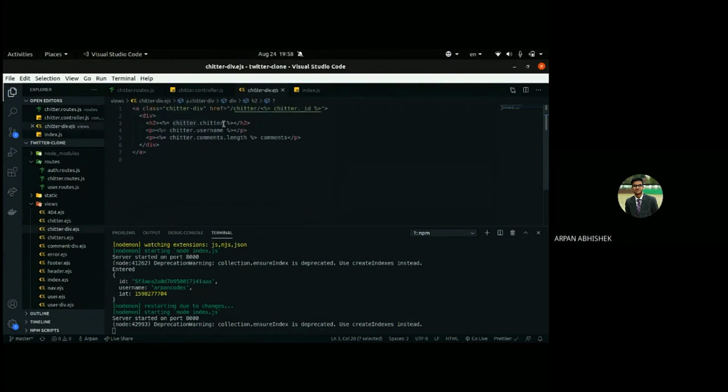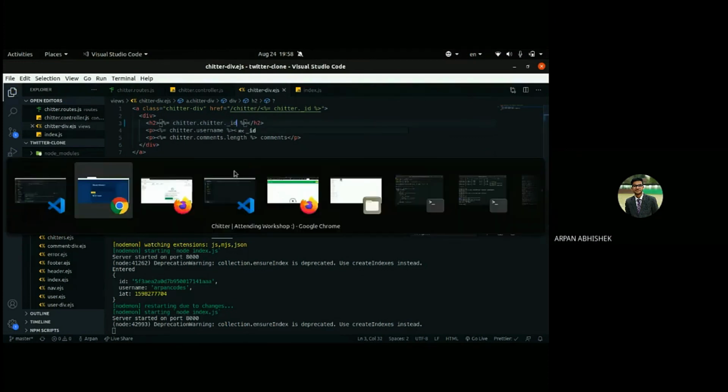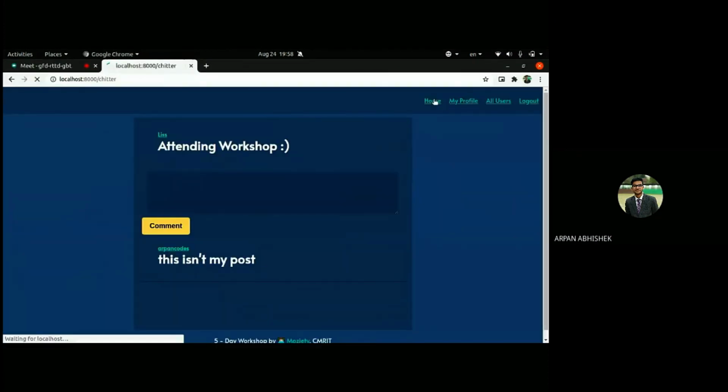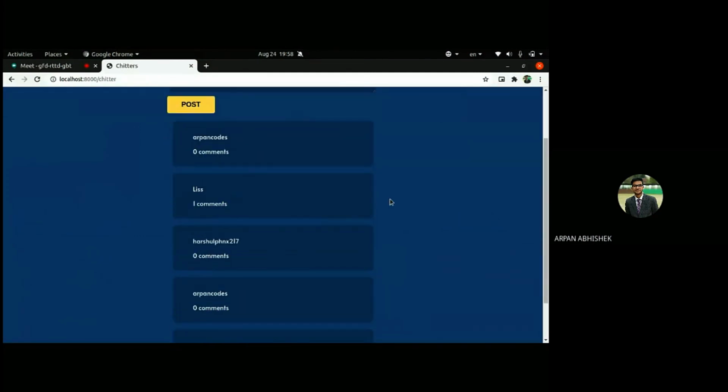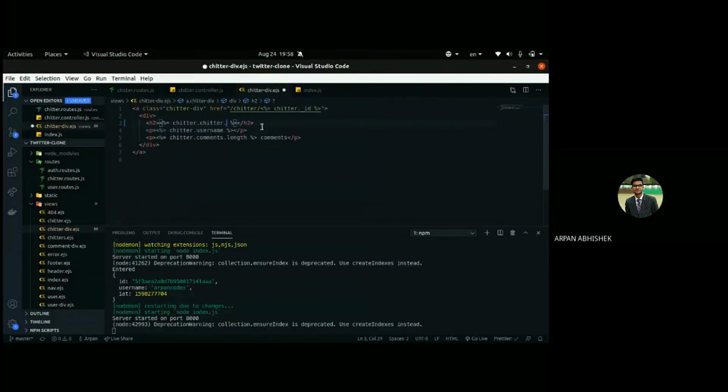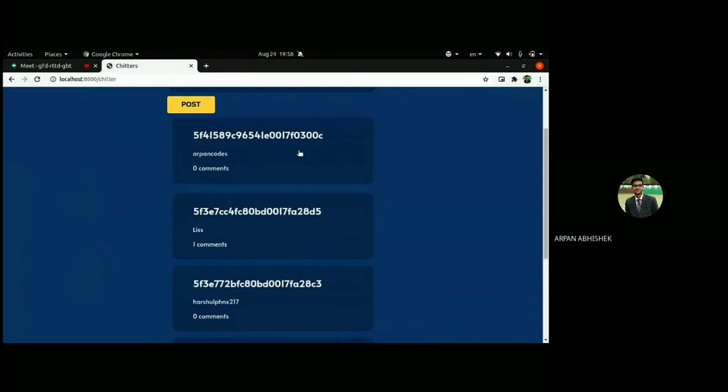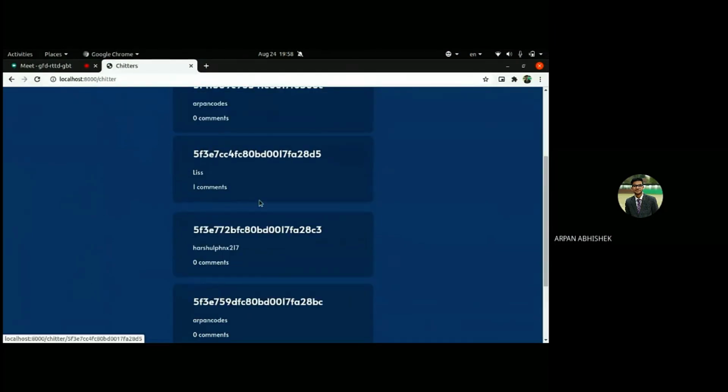Let's change here underscore id. Go to the home. Right, jitter dot underscore id. So yeah, we can access that. That's not hidden from us. We can access the IDs from that.